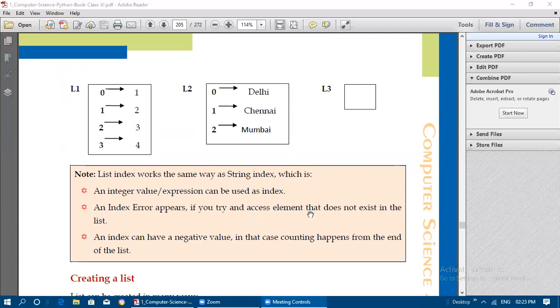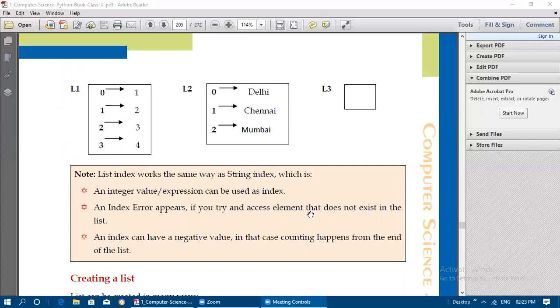An index error appears if you try to access an element that does not exist in the list. For example, if you have totally 5 elements in the list, then up to index 4 only we can give as the index value. After 4, if you give 5, totally only 5 elements we have there, so if we give the index value as 5, it will show an index error.